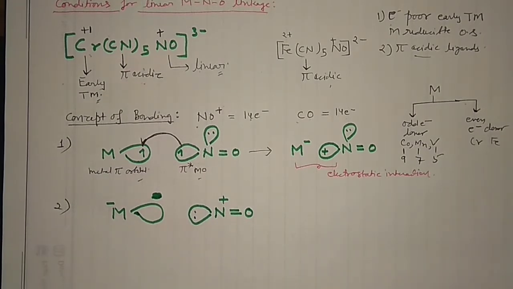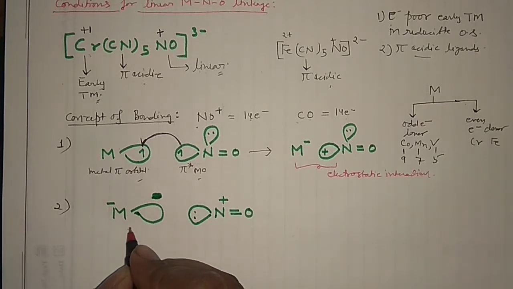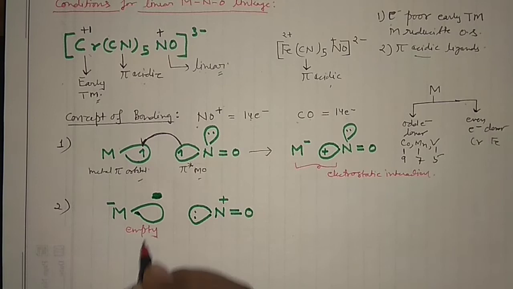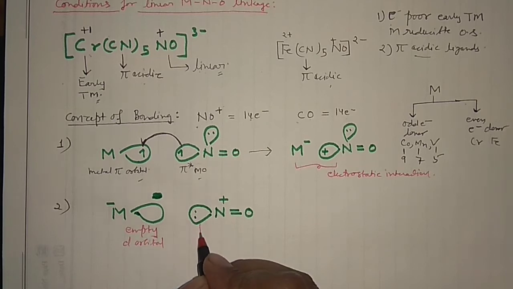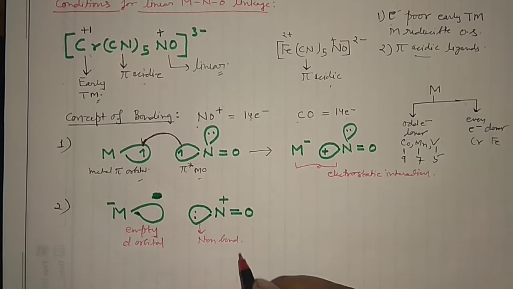Okay, now what can happen, if you see, this is your empty d orbital of the metal, and this is actually your non-bonding electron pair. And see, generally textbooks write that this non-bonding electron pair is having actually very weak anti-bonding interactions also. Okay, this is important to note that this non-bonding pair is also having very weak anti-bonding kind of interaction.